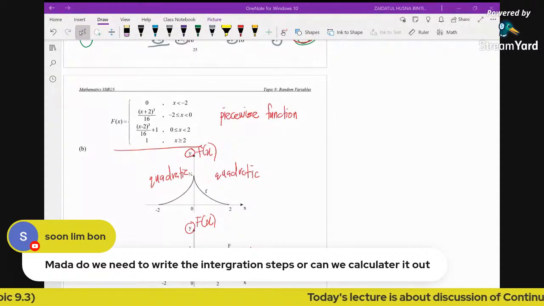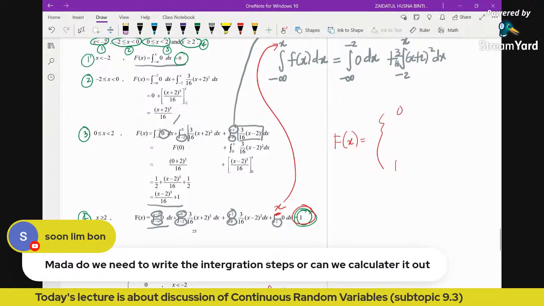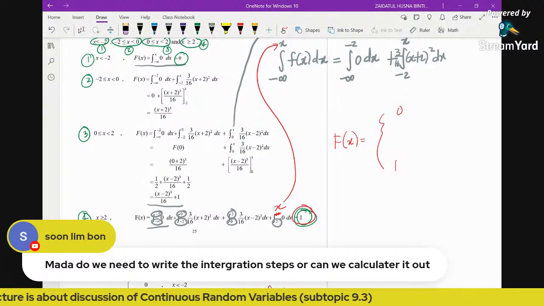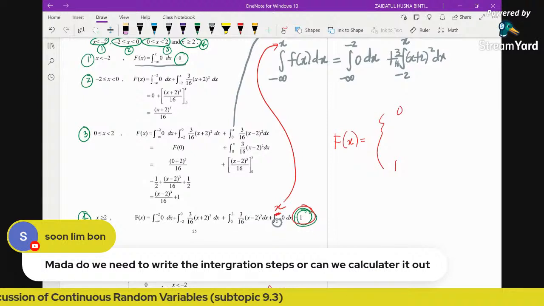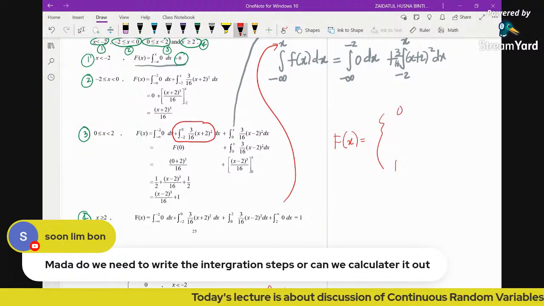Okay, maksudnya perlu tak kita tunjukkan langkah integration ni? Ataupun boleh je terus tekan calculator? Okay, my advice is the best is you show the integration.